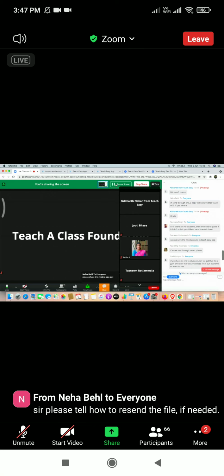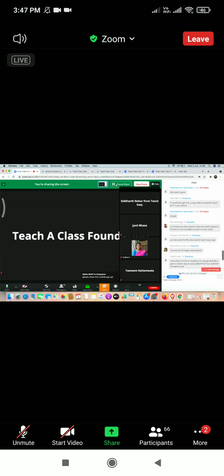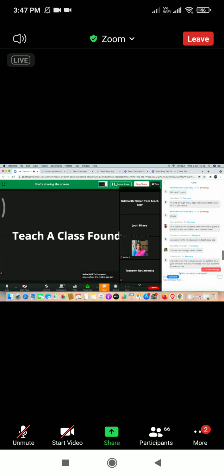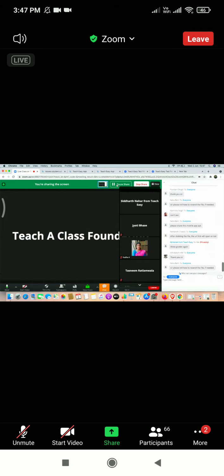Great. There are a few queries regarding the shortcuts. Some of the teachers were not clear about how the shortcuts work. Can you quickly show that? Yes, I will do that.